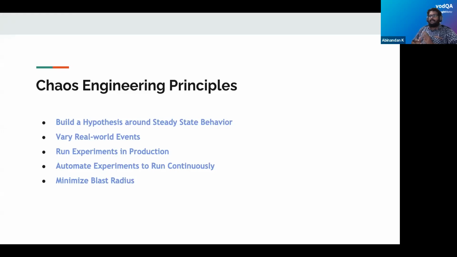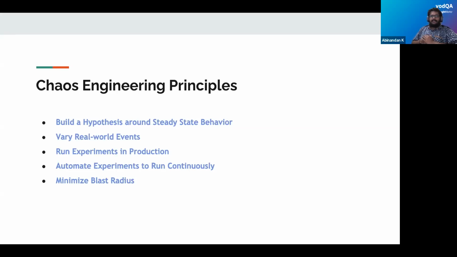Finally, it's minimizing the blast radius. Having said in the third point that we run experiments in production, how can we run an experiment in production? Doesn't it cause an outage to our customers? Yes, it can cause an outage to our customers. So this is the purpose: we need to minimize the blast. Imagine your software architecture. You need to identify individual components such that the transactions happening within the system, or the number of production users using the system, are very few, so the experiments don't cause an outage to them.